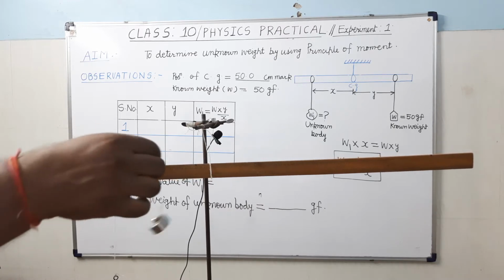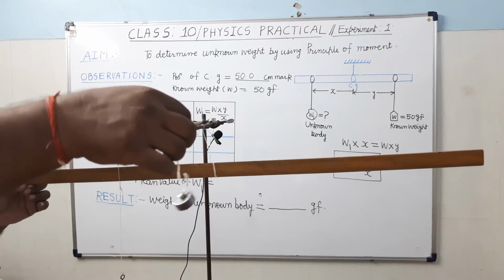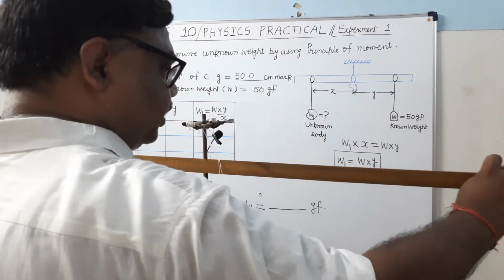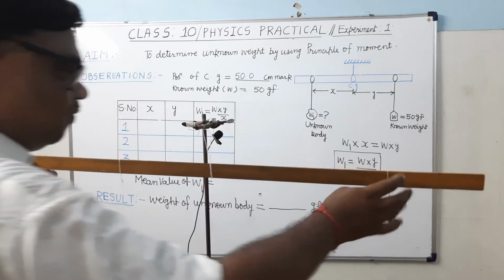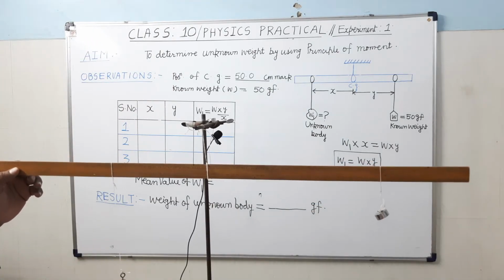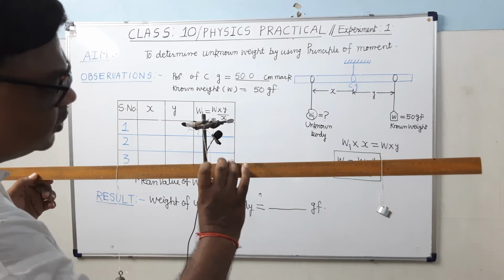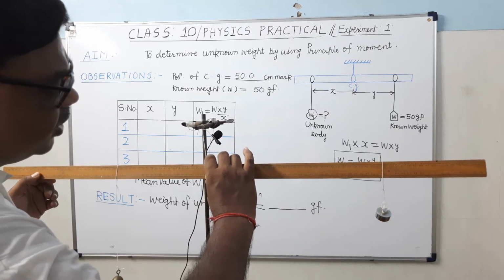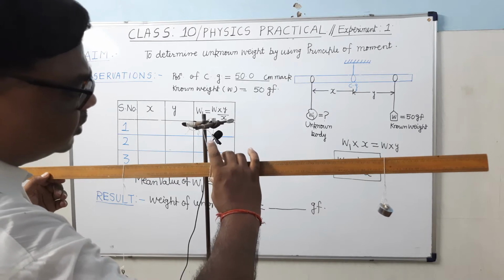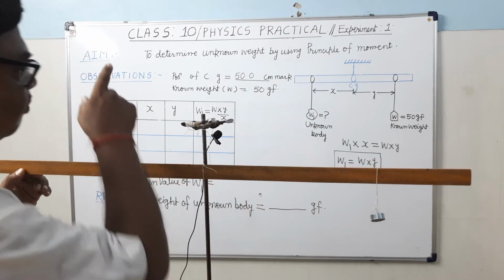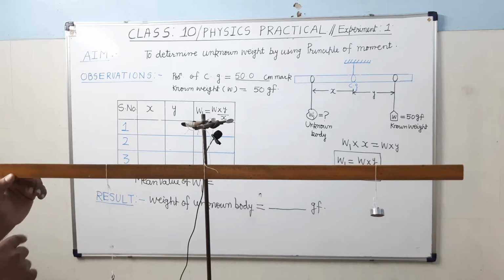This is a loop. So I am suspending it here. Care should be taken that this loop, which is at the center of gravity, with the help of which the meter scale is balancing, should be at the 50 centimeter mark, because that we have taken as the center of gravity.